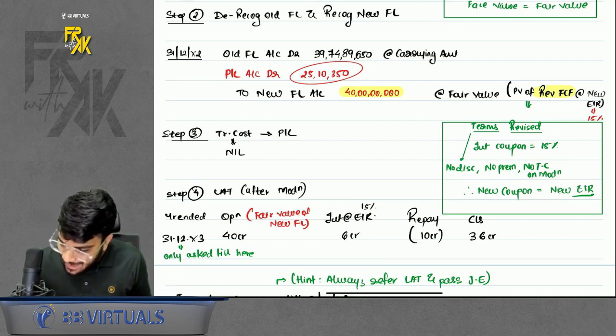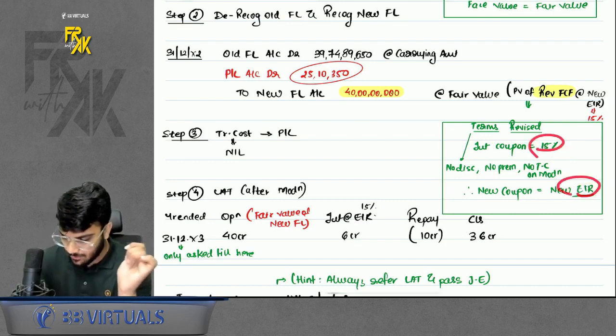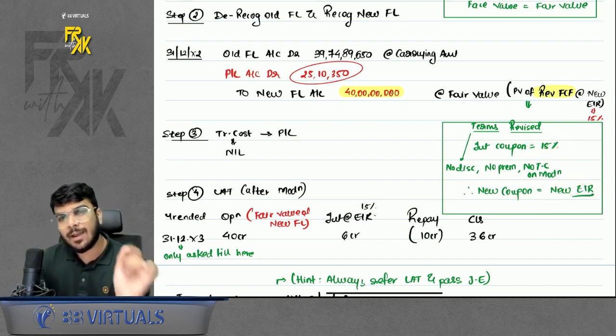And when the coupon and EIR are the same, I'll give you one shortcut. When coupon and EIR are the same, your face value and fair value will be the same.